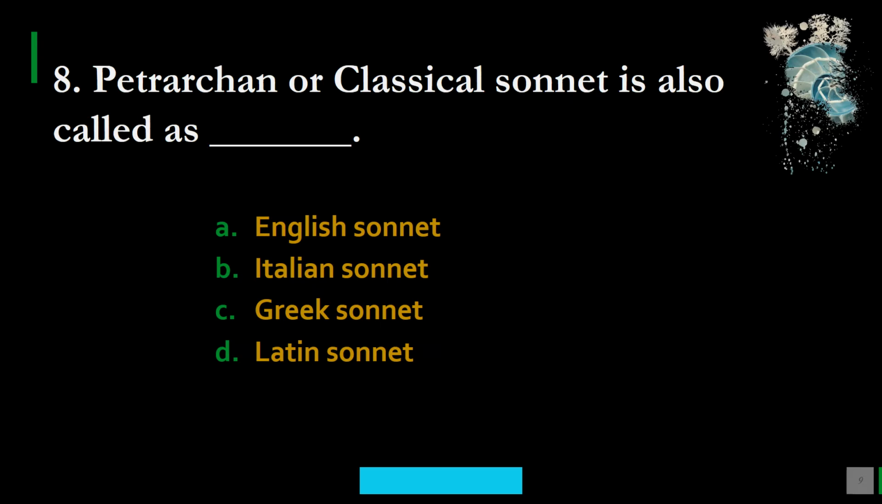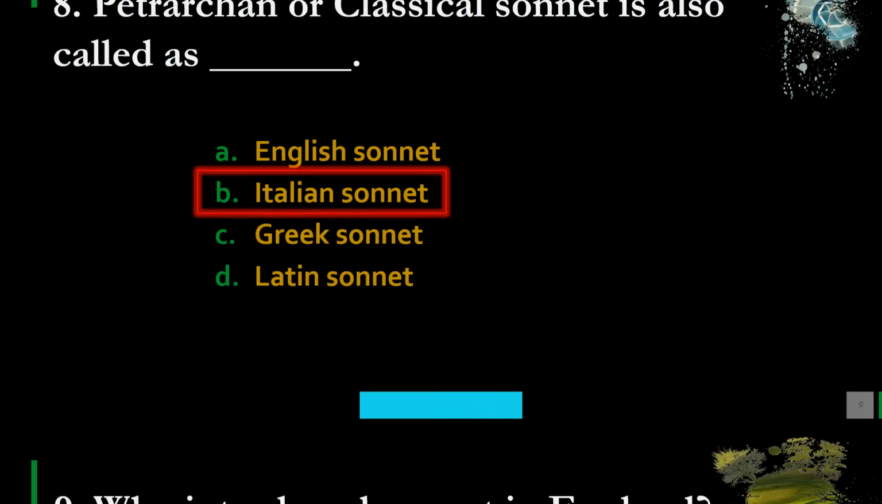Question number 8. Petrarchan or classical sonnet is also called as, there is another name for Petrarchan or classical sonnet, which is that? Options are A, English sonnet, B, Italian sonnet, C, Greek sonnet, and D, Latin sonnet. Please note down your option, and the correct option is B, Italian sonnet, also called Petrarchan or classical sonnet.